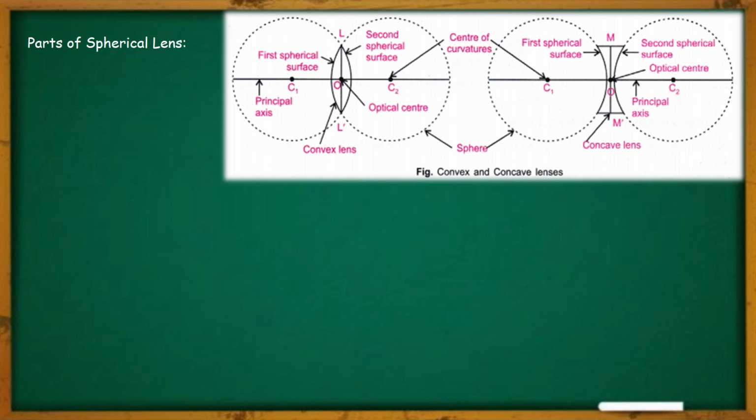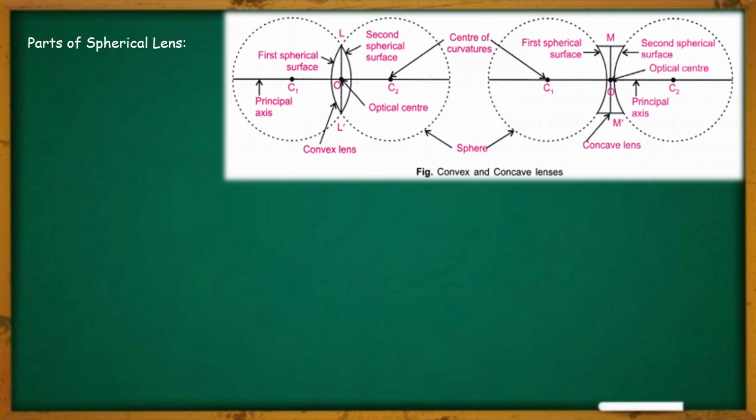The centers of these spheres are called centers of curvature of the lens. These are denoted as C1 and C2. Next is principal axis. The principal axis of a lens is a straight line which is passing through its two centers of curvature.